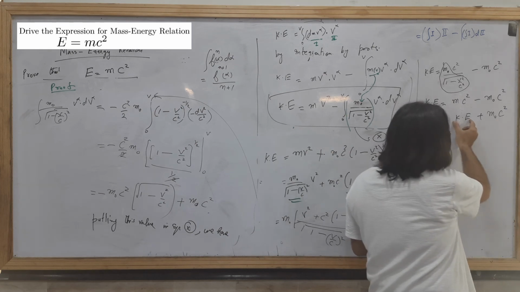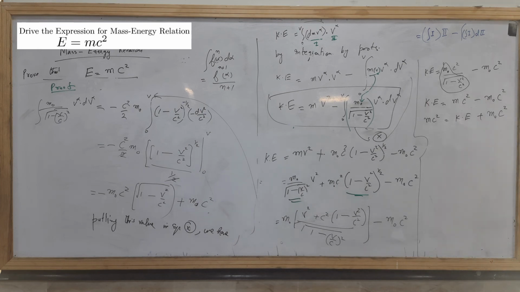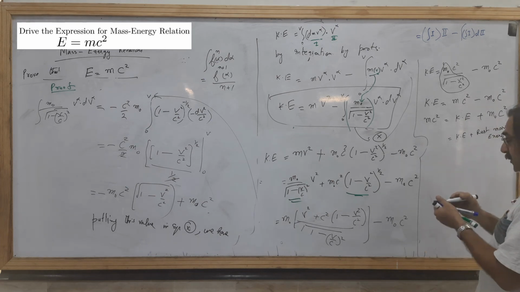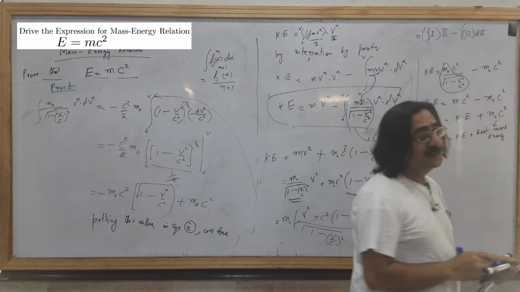If I say this is kinetic energy and this is the energy when the mass is at rest, then from this formula it is kinetic energy plus rest mass energy. Got it? Why is this a rest mass energy?